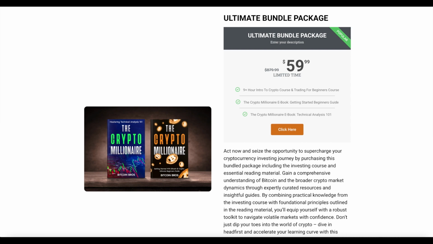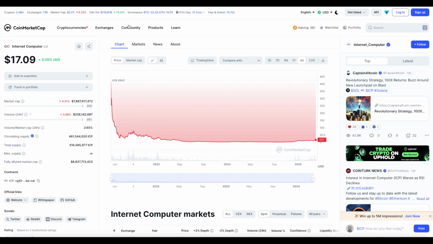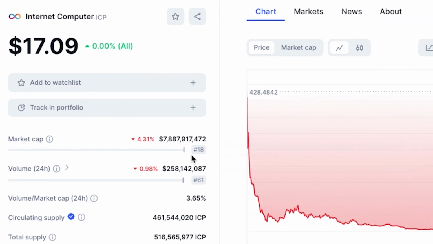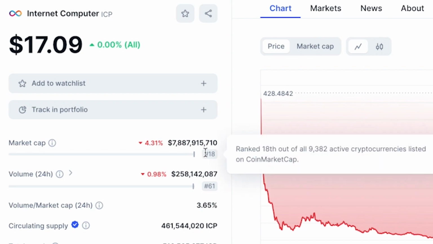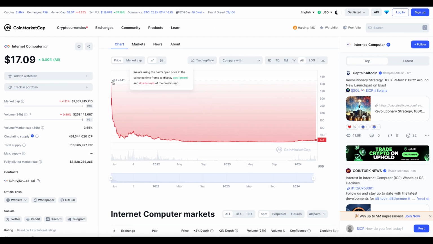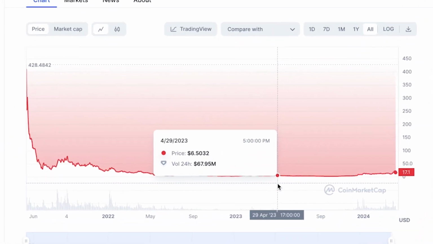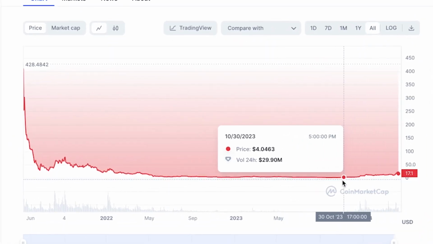Education is key. Now, taking a look at Internet Computer, at the current time of recording, we see the market cap is coming in at $7.8 billion, number 18 on CoinMarketCap. Now, if you look at this chart, it seems pretty flat. The all-time chart, like ICP, seems that it's died.